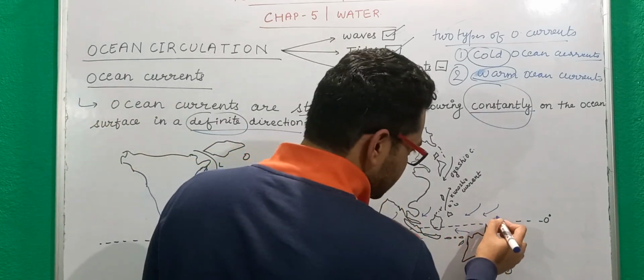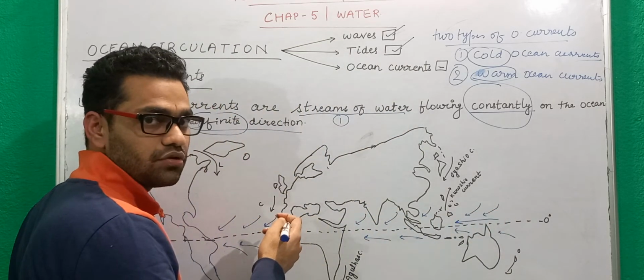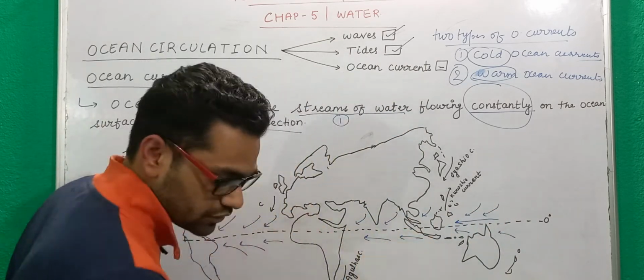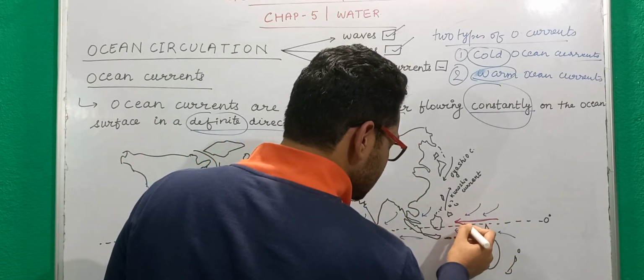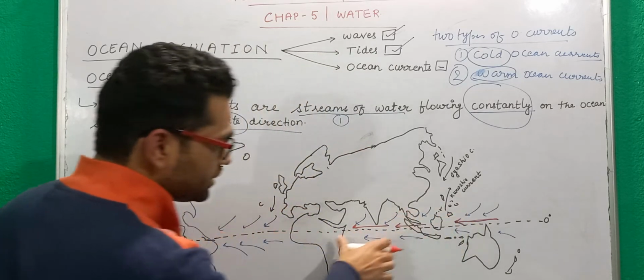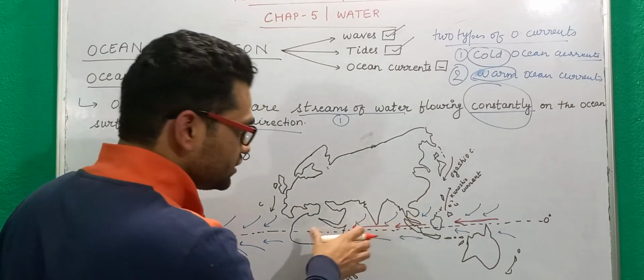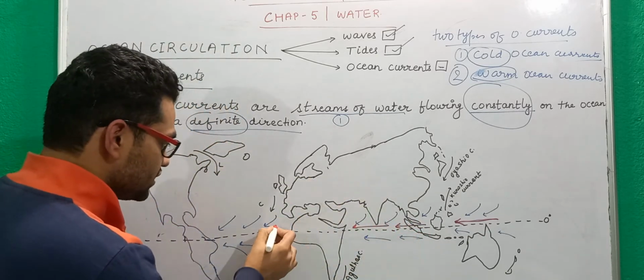So what will happen? The north equatorial current will be flowing in this direction because of these trade winds that we have. These trade winds are compelling the oceanic surface water to move in this direction.